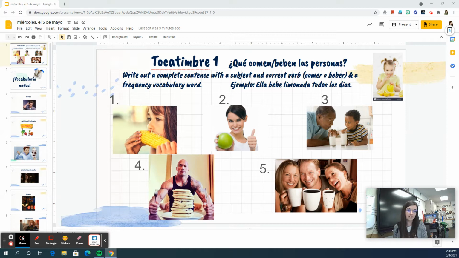It'll be super helpful. So, we're going to start the day off with a toque timbre, como siempre, like always. Siempre, a frequency word. You have to look at the 5 pictures that I have on the screen, and you have to write a sentence with a subject or pronoun and a correct verb, which it's going to either be comer or beber, to eat or to drink, as well as a frequency word. And our frequency words are going to be on our food vocab. So it's like todos los días, siempre, nunca, a veces, words like that.